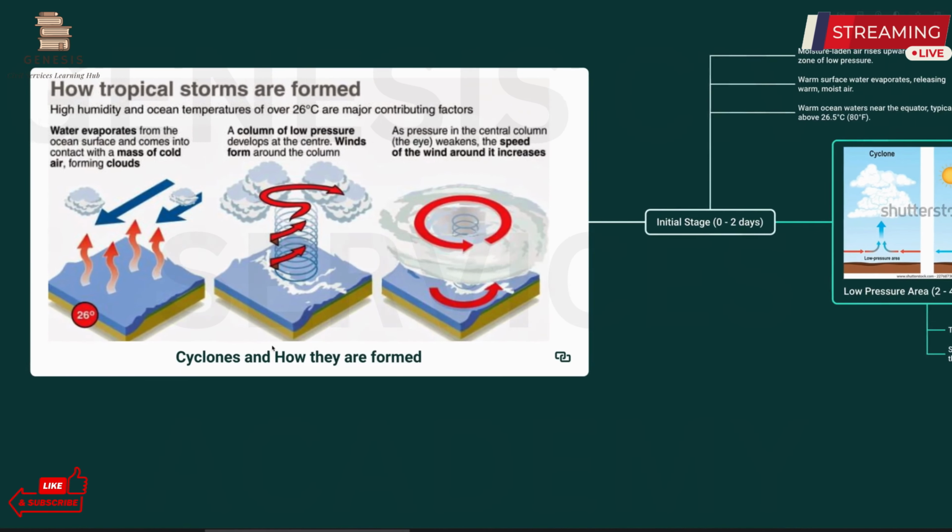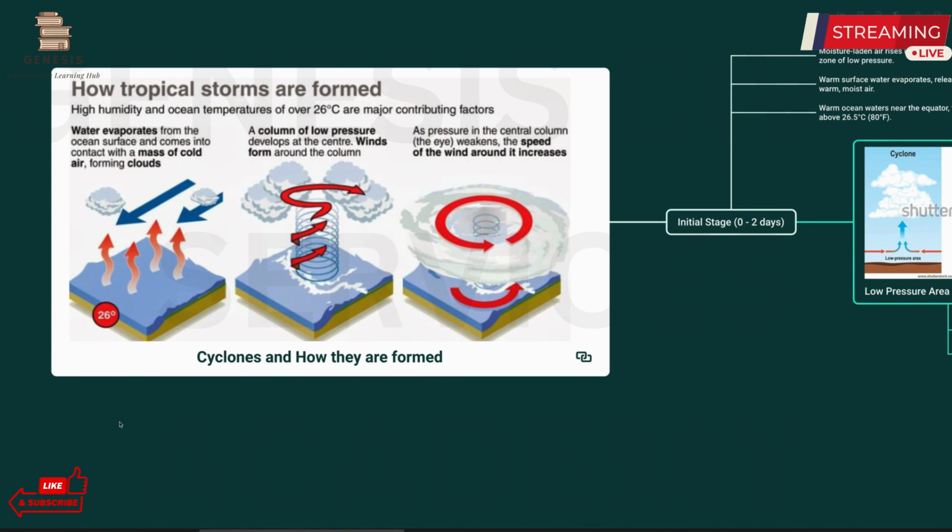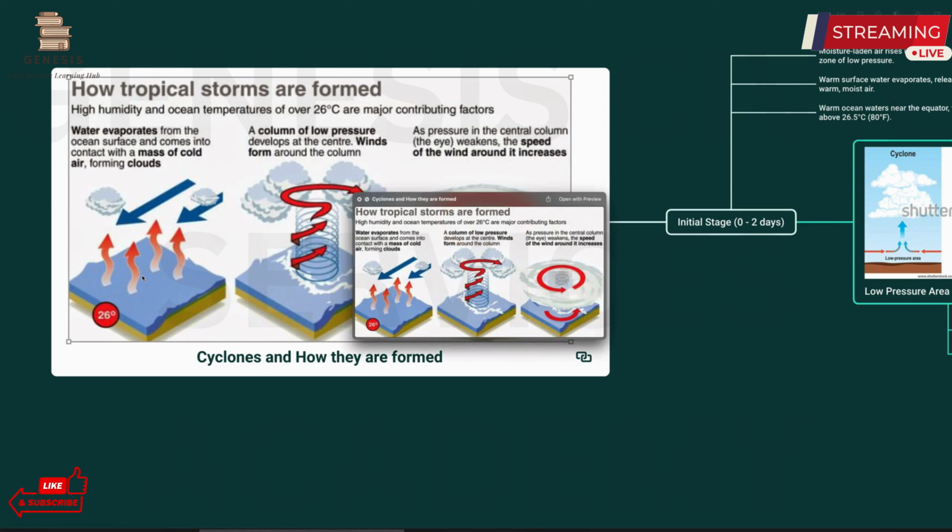So in short, what we can say in three different short images is that water evaporates and rises upwards, it forms clouds, and the air rushes inside this low pressure area and rises upwards, and due to the Coriolis effect there is a rotational movement to this air, it rises upwards and finally forms the full-fledged cyclone.